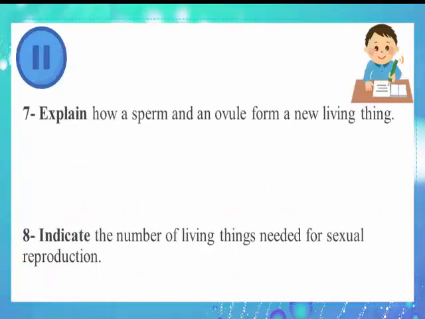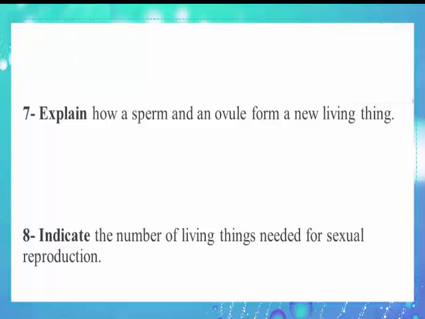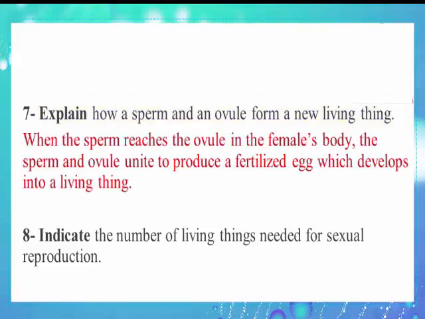Now, please pause the video again and solve numbers 7 and 8. Number 7. Explain how a sperm and an ovule form a new living thing. When the sperm reaches the ovule in the female's body, the sperm and the ovule unite to produce a fertilized egg, which develops into a new living thing. Number 8. Indicate the number of living things needed for sexual reproduction. Two parents, male and female.